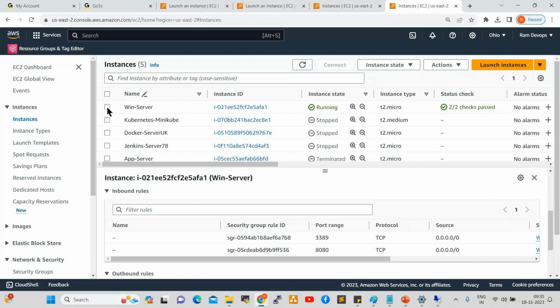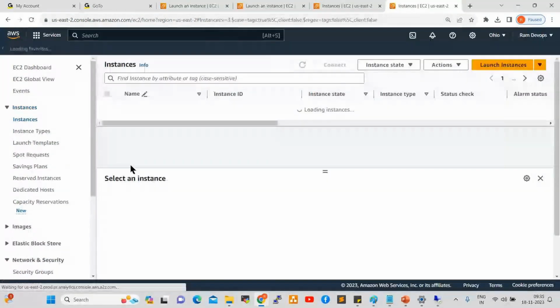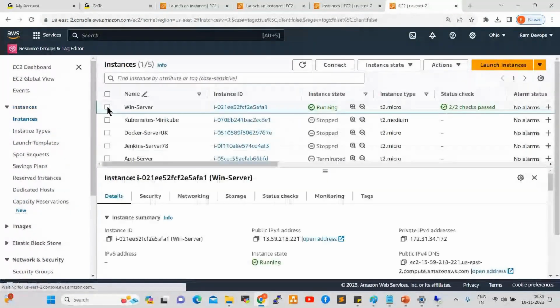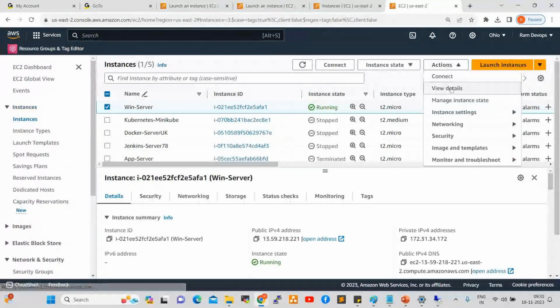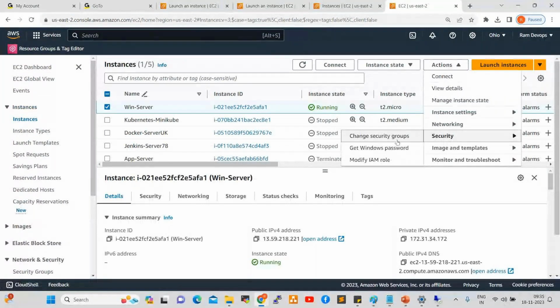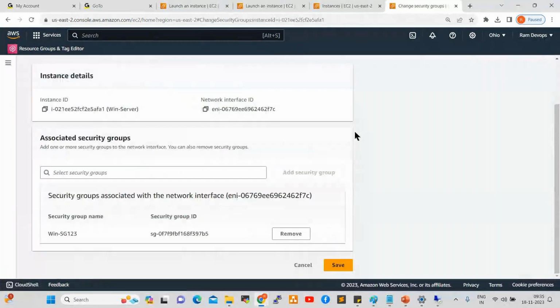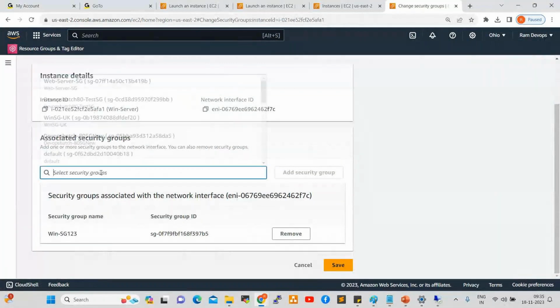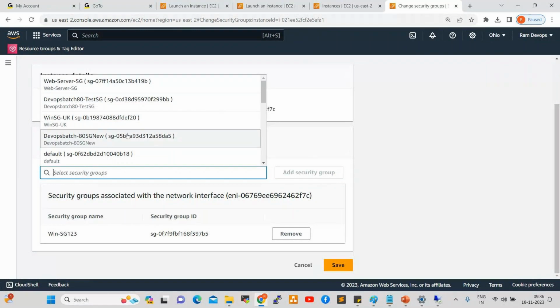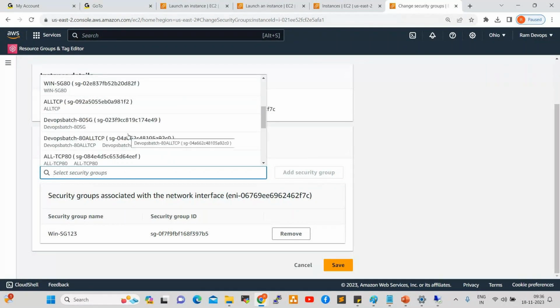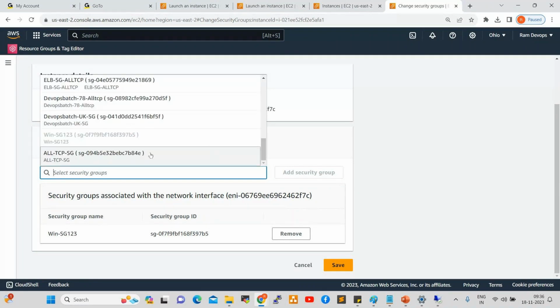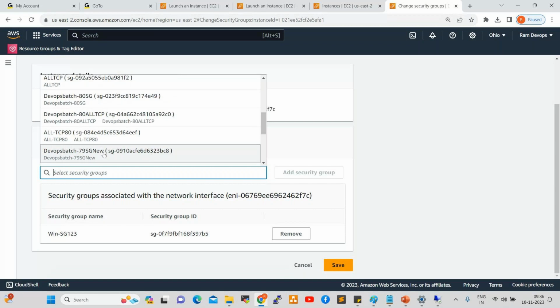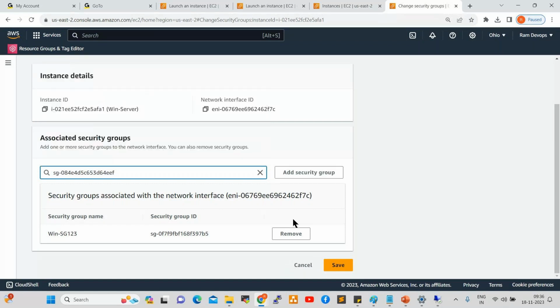Just a minute. Getting a bit slow. Refresh here. Now select your server. Go to actions, security, change security group. Click on this. Now go down here. Yeah, search here. Select here. Now the All TCP 80 we created, right? This one. All TCP 80, right? So yeah, this one. Select this. Click on add security group.